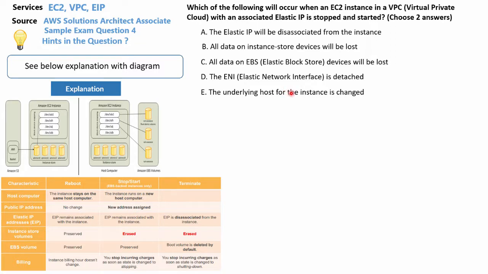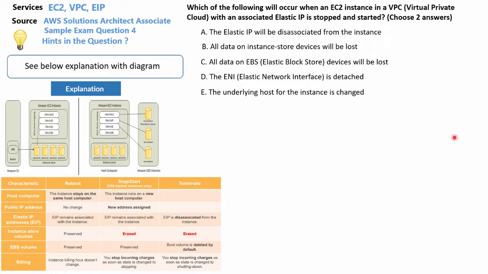And the last choice we have is the underlying host for the instance is changed. And here you can see the instance runs on a new host computer when you stop start. So the underlying host for the instance is changed is the other answer we're looking for.